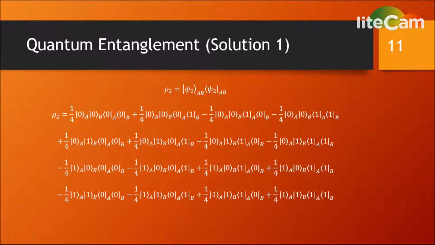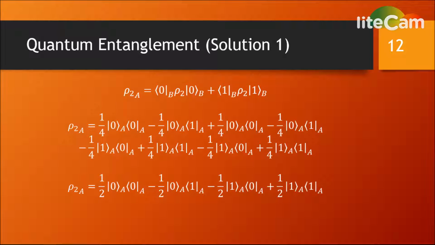Slide 11. We then compute the density operator using outer product notation. The expression has many terms, but is rather straightforward to compute. Please pause the video if you need to review this slide. Slide 12. The partial trace is computed with the basis elements of system B. The resulting reduced density operator is noted with a subscript A.